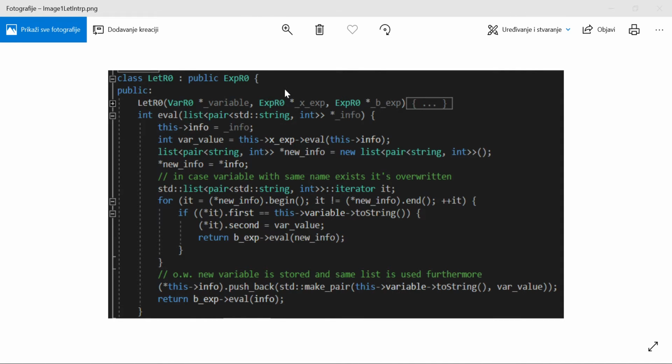The second one we survived is the optimizer pass for addition in the R0 language, where there were numerous things that I had to do in order to have only an integer value on the left side of the add, and on the right side all of the reads, all of the other expressions. There was a challenge, as I had to have a lot of helper dynamic casts, but they're not related to this type of problem, and I really needed a lot of checks.